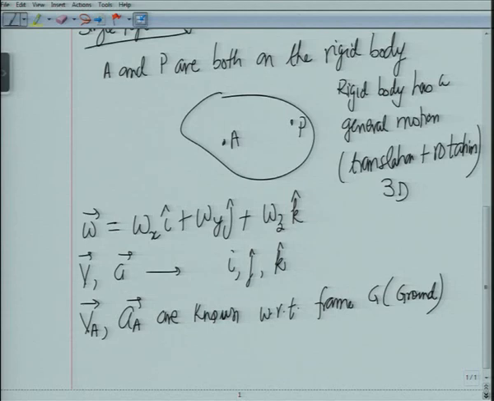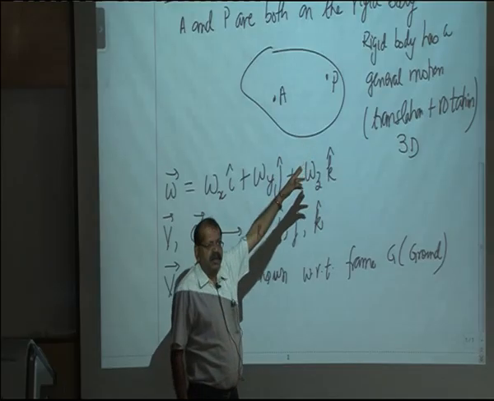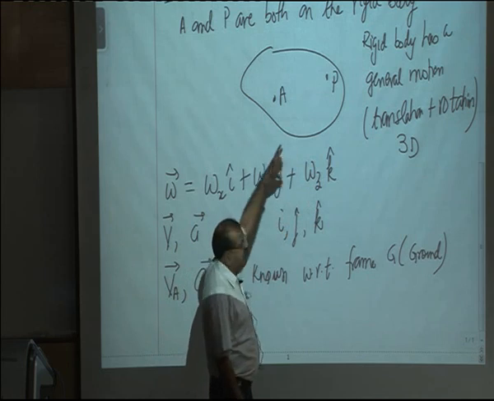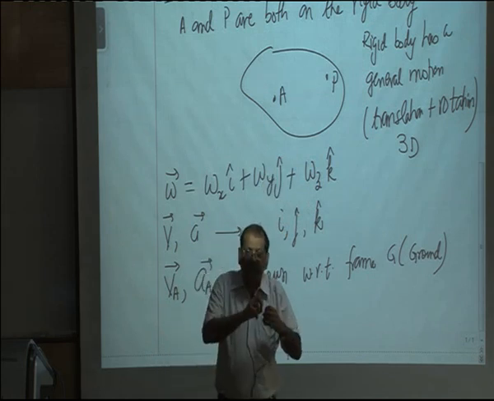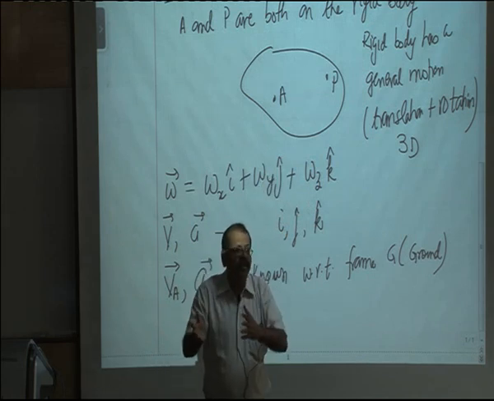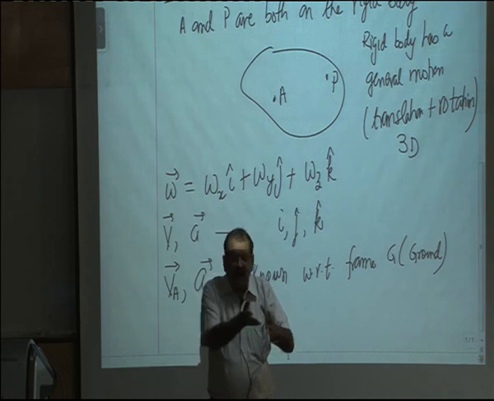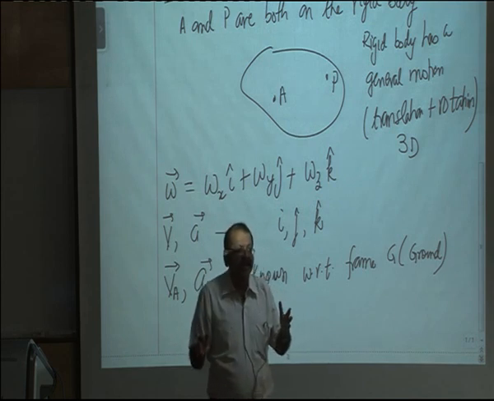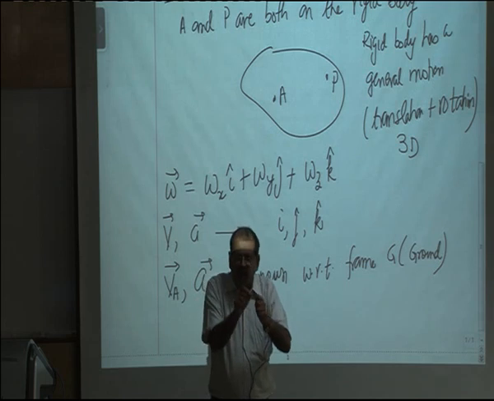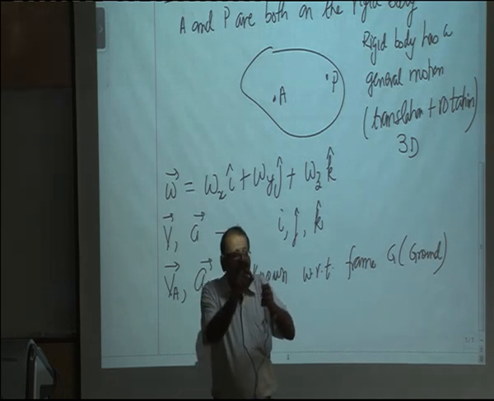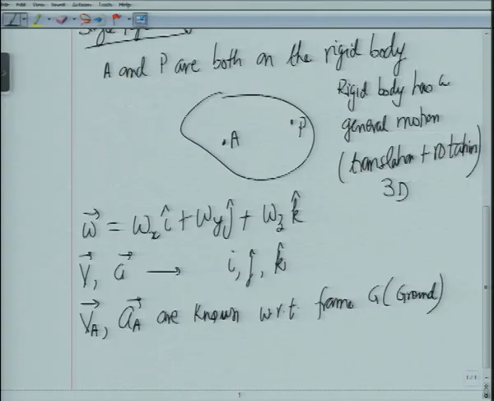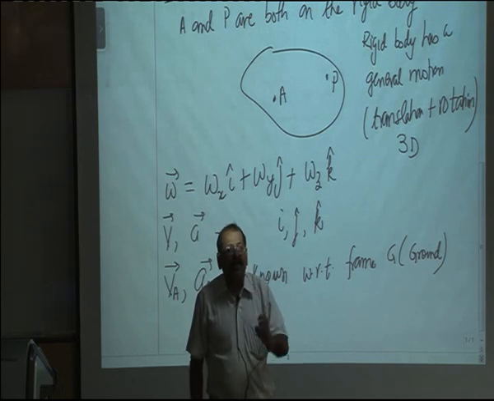Now, here when I say A and P are on the rigid body, we could also consider some special cases where a point P may not be physically on the rigid body, but is on its massless extension, which means that we assume that the area between the body and the point P is joined by something which is massless. But once we say it is a point on the body, what makes it a part of the body?